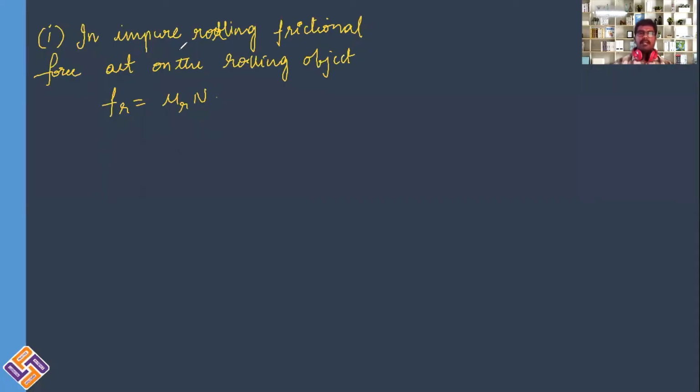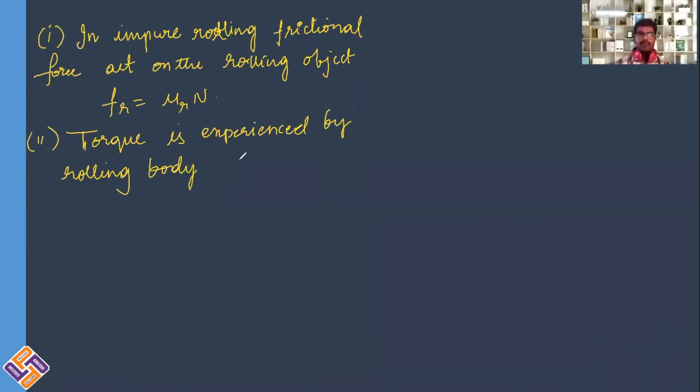Right. So as we already have discussed, in impure rolling, frictional force acts on the rolling object. Therefore, Fr will be equal to mu r into normal reaction. Now, because there is rolling friction acting on the object, due to this rolling friction, torque is experienced by the rolling body due to opposing rolling friction.